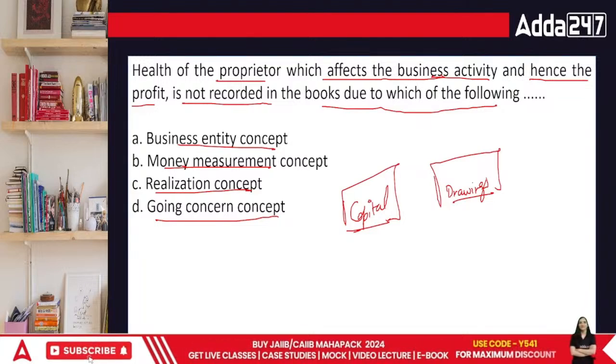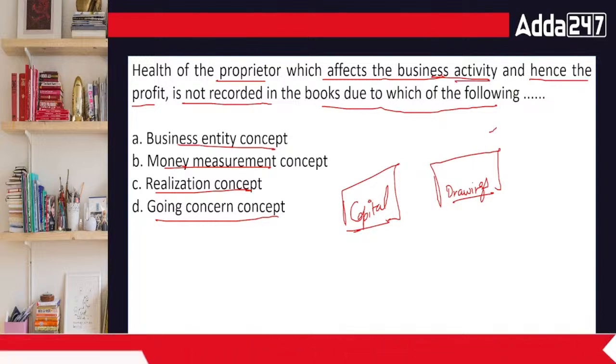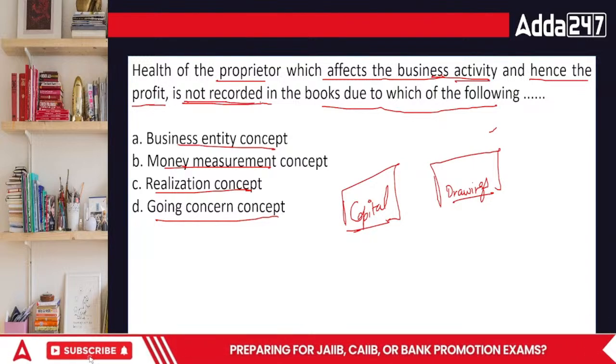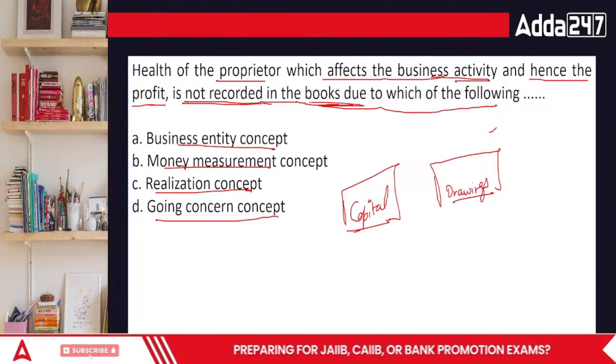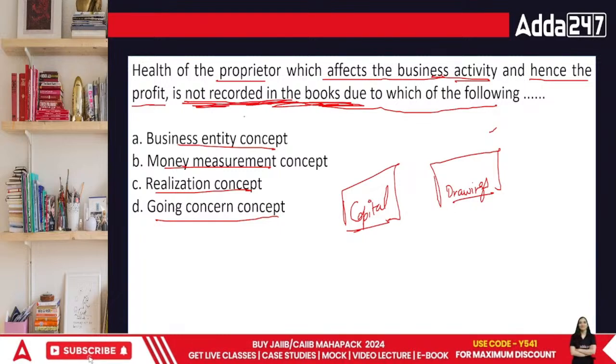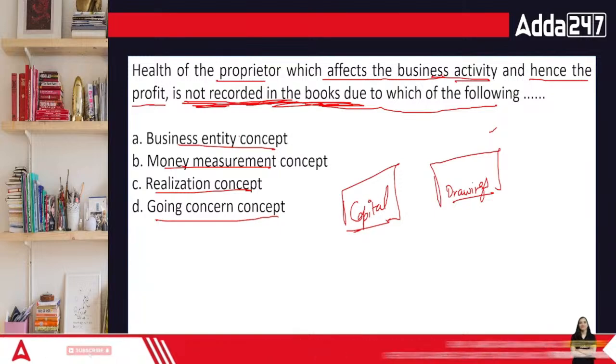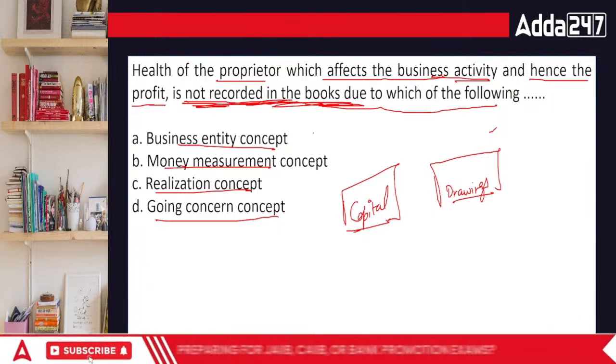Oh, business entity. Sorry. There's one more point. Health of the proprietor, which affects the business activity and hence the profit, is not recorded in the books of accounts. We are not recording this because it is not related to money. Your health is not business health, right? That is your personal health.